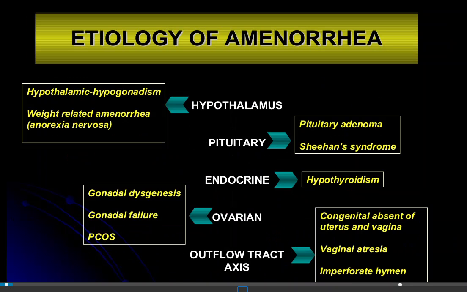Next, if they are suffering from anorexia nervosa, then they can have amenorrhea. Other conditions under the hypothalamus include any brain tumor near the pituitary gland, known as craniopharyngioma.